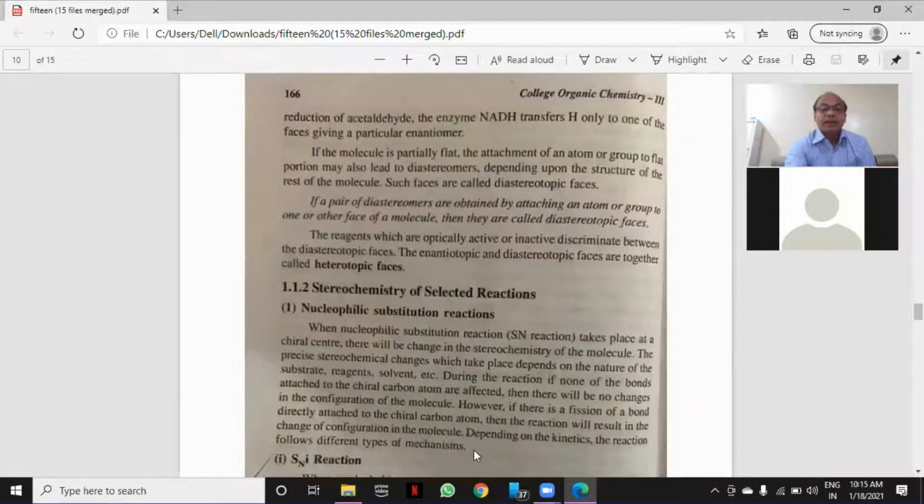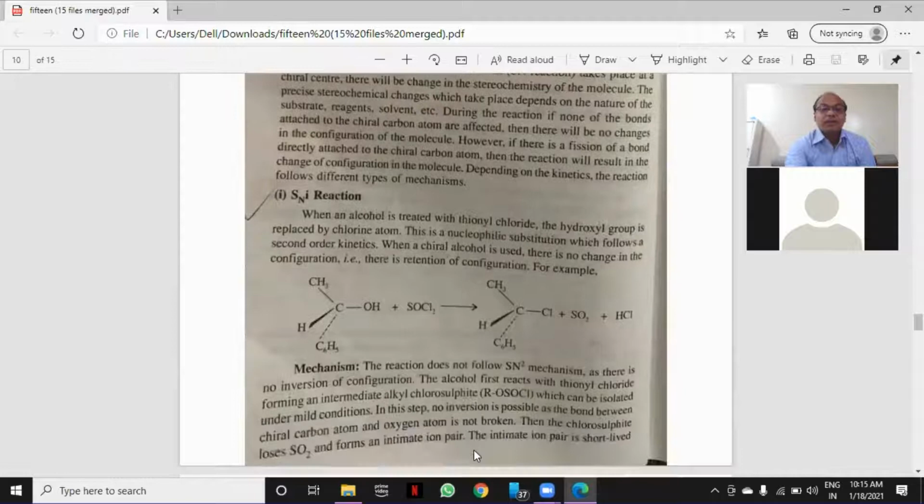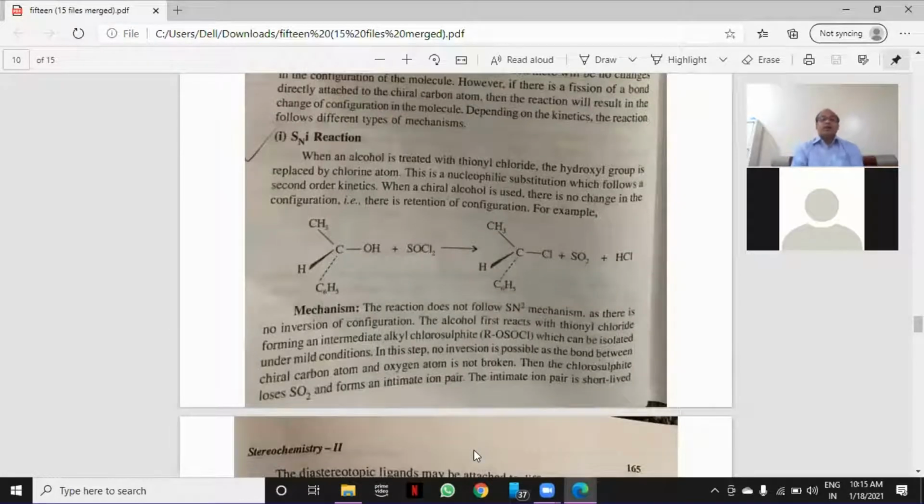Does anyone have any doubt? Let me explain once again. Let us start now. When an alcohol is treated with thionyl chloride, the hydroxyl group is replaced by a chlorine atom. This is a nucleophilic substitution reaction, following second order kinetics. When a chiral alcohol is used, there is no change in the configuration. That is, there is a retention of configuration.